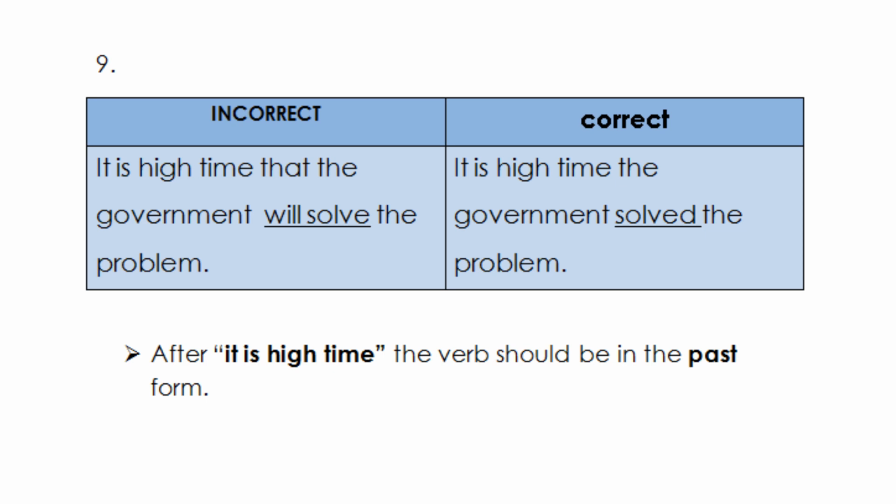Okay, now the next one is, it's the most common mistake that students make while using this form of expression, that is, it is high time. Okay, what is the mistake? It is high time that the government will solve the problem. Here, this is a mistake, that is, government will solve the problem. That's a mistake. How can we correct it? So the correct form of the sentence is, it is high time the government solved the problem. Okay, have you noticed it? So after it is high time, the verb should be in the past form.